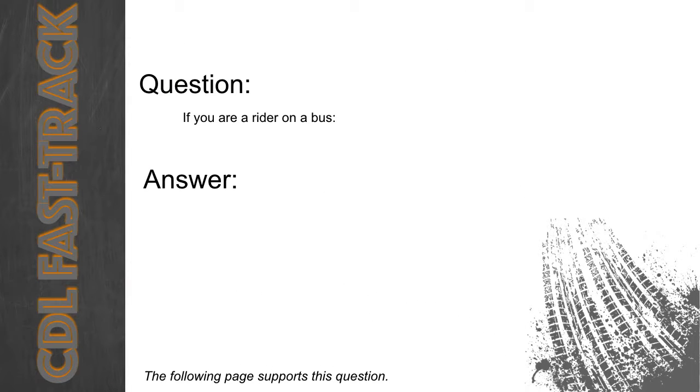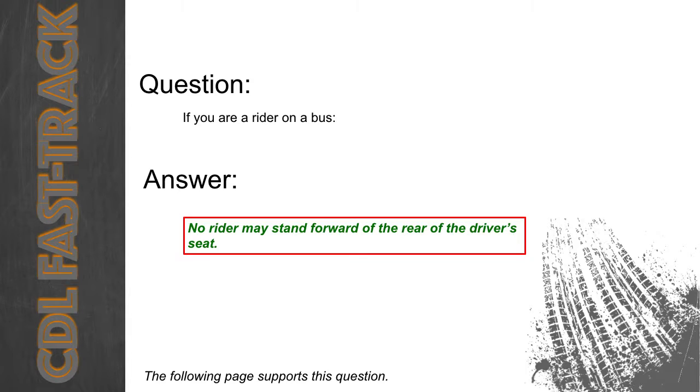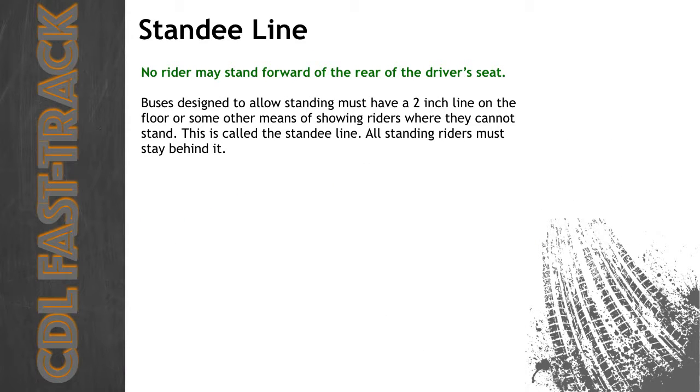If you are a rider on a bus, know the standee line. No rider may stand forward of the rear of the driver's seat. Buses designed to allow standing must have a 2-inch line on the floor or some other means of showing riders where they cannot stand. This is called the standee line. All standing riders must stay behind it.